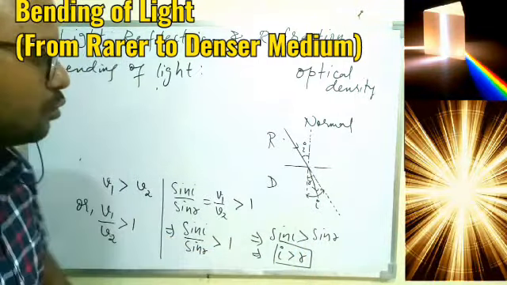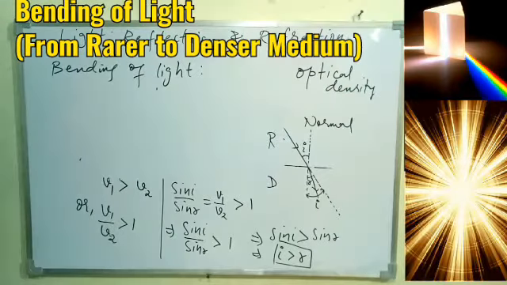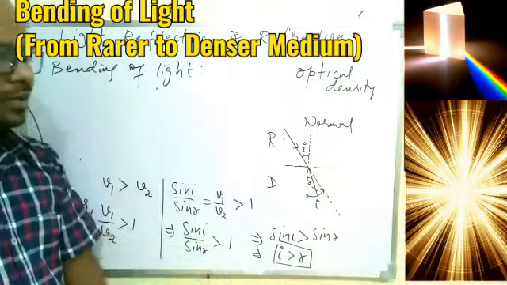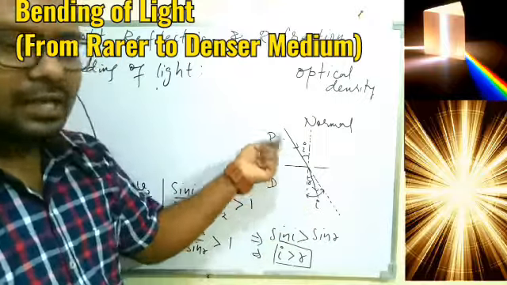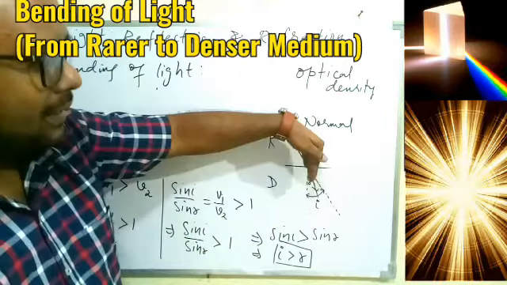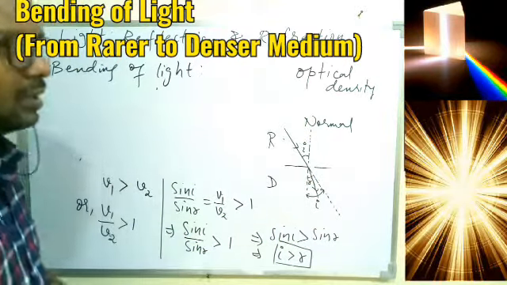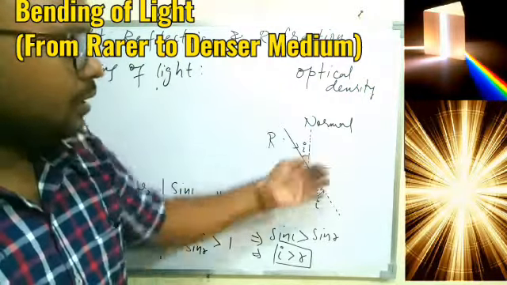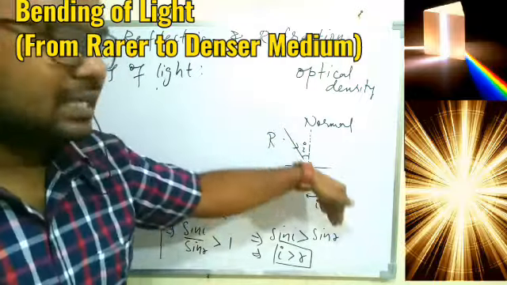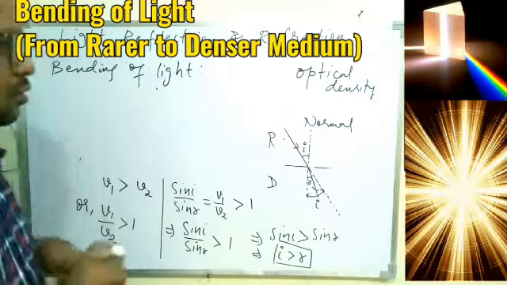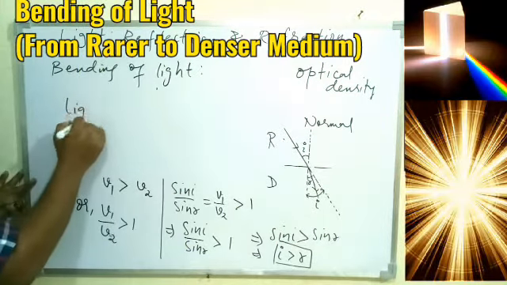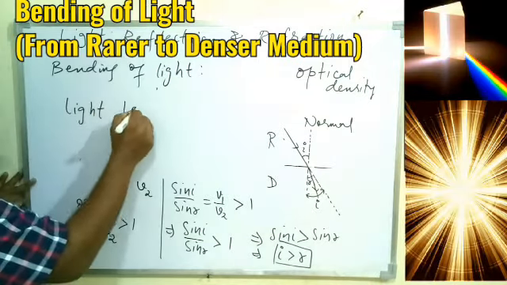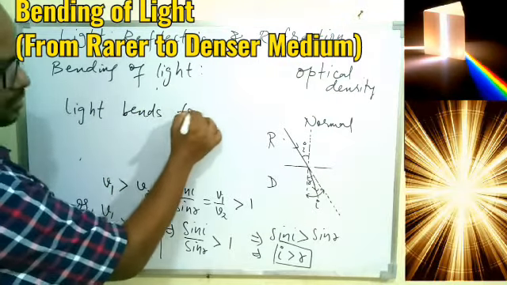So if the light is traveling from rarer to denser medium, R will be less than I, which means the light is bending towards the normal, that is, the refracted ray will be before the incident ray, the initial path. So we can say that light bends towards the normal.